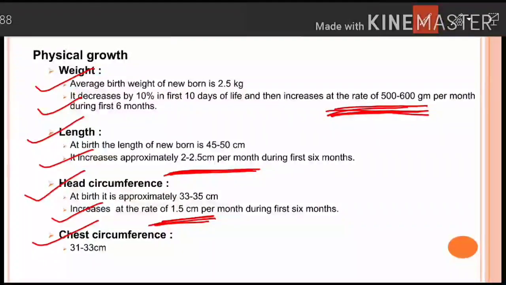Now chest circumference is 31 to 33 centimeter at the time of birth. Why am I again and again focusing and marking a line on these values? Because in the exam you will get a question like this only: the average birth weight of a newborn, and you will be given 4 options for that particular stem, and you have to mark the correct answer. That is why I am again and again marking it with a red line.